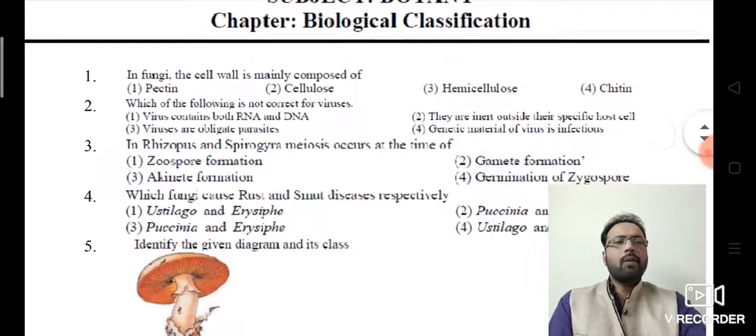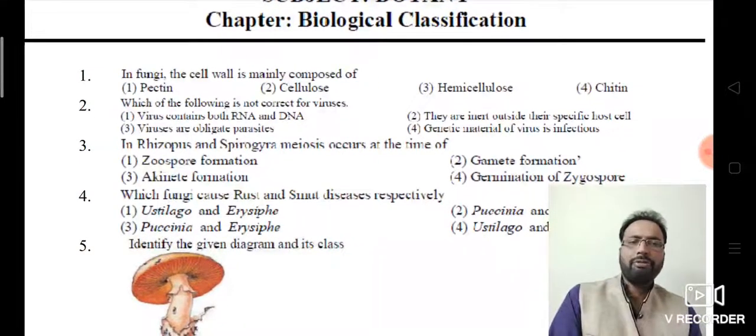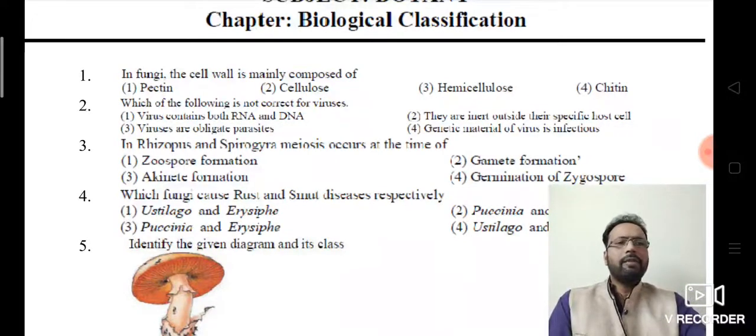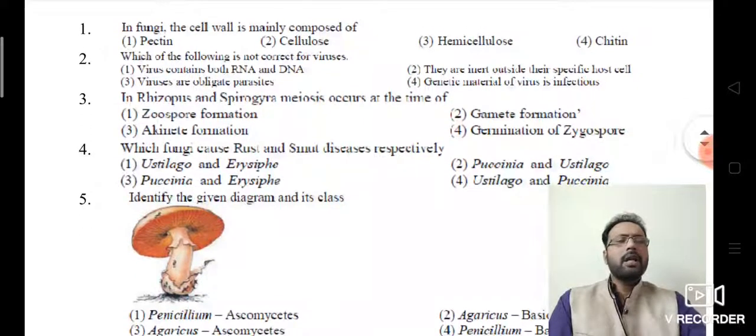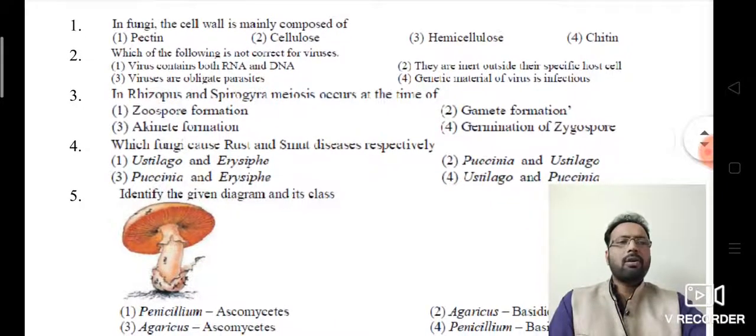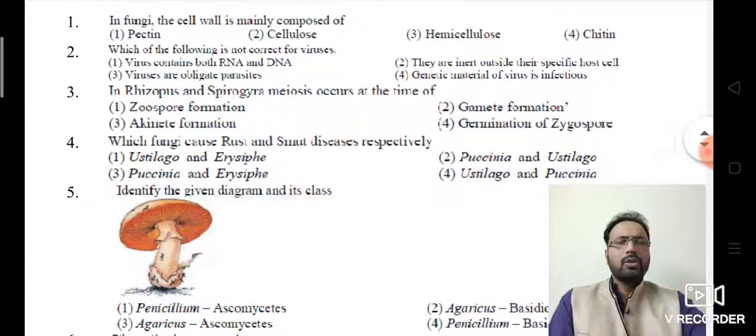In fungi, the cell wall is mainly composed of pectin, cellulose, hemicellulose, and chitin. Definitely, the fungal wall is made up of chitin, but pectin is present in Spirogyra. So Spirogyra's pectin part becomes gelatinous. That is why Spirogyra can be called pond silk or water silk. So the first question answer is the fourth option.